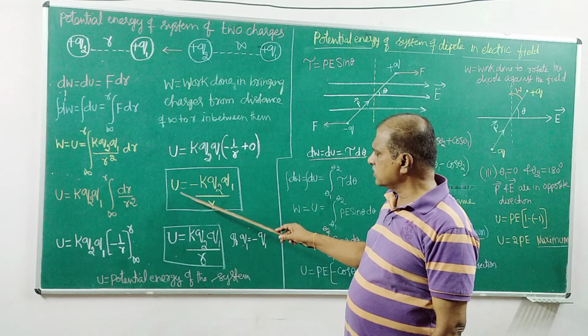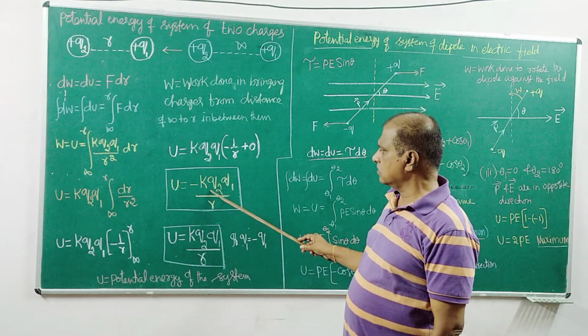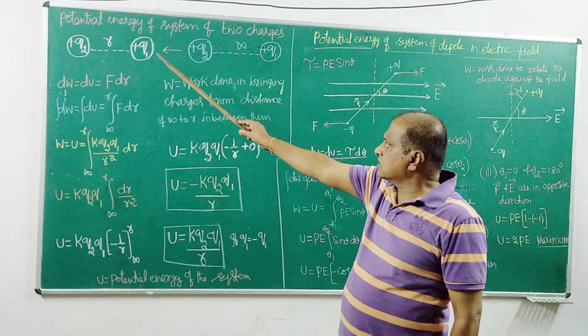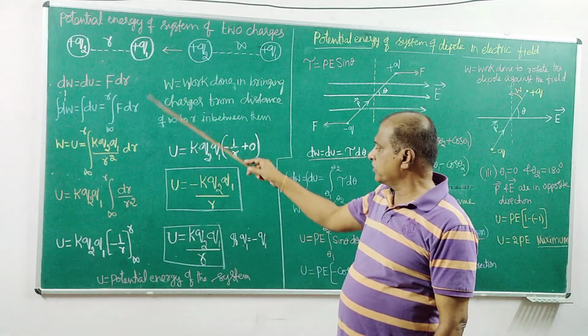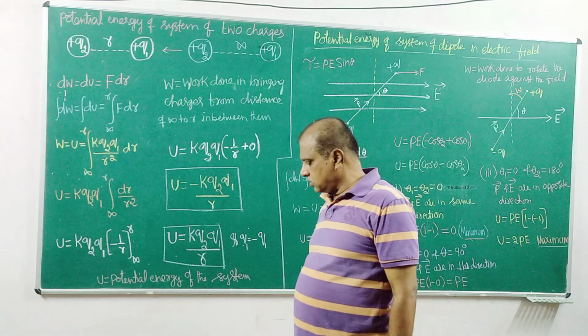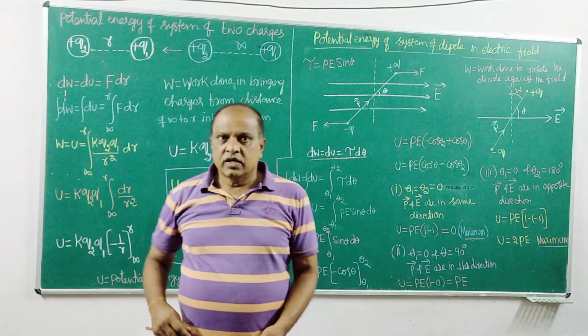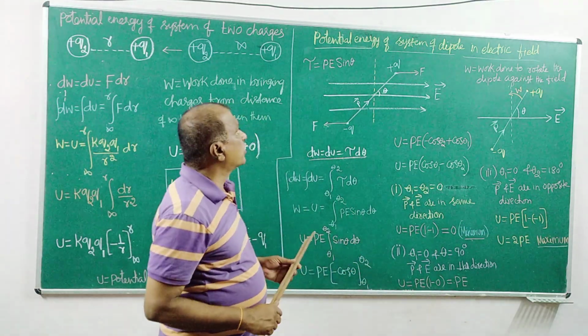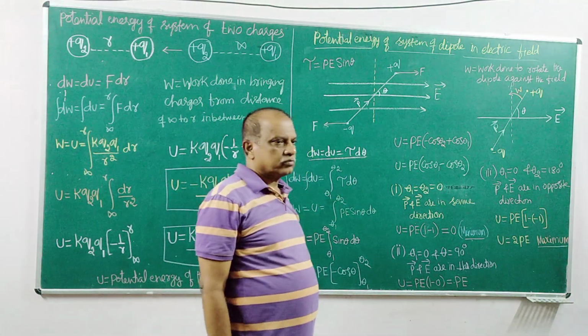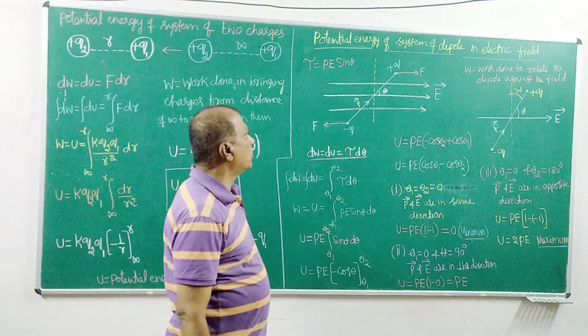On the basis of this equation, we can estimate the amount of potential energy stored if you have charges like this, or the distance of separation between them in the system like this. This is one derivation. Let us see the estimation for the potential energy of the dipole in the electric field.